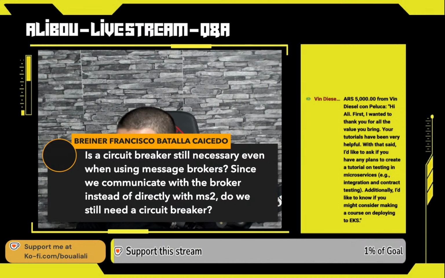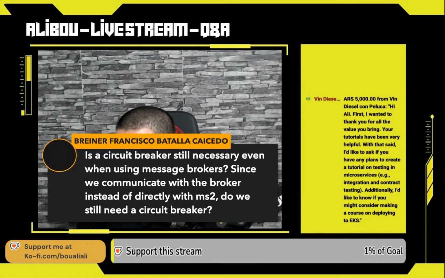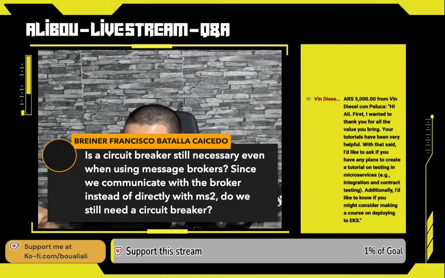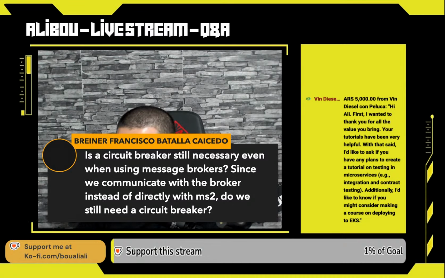In this case, we can just implement a retry, because if, for example, the microservice is down, we can retry 2-3 times, not so many times of course, until the service is up again, and we can just resend the request.